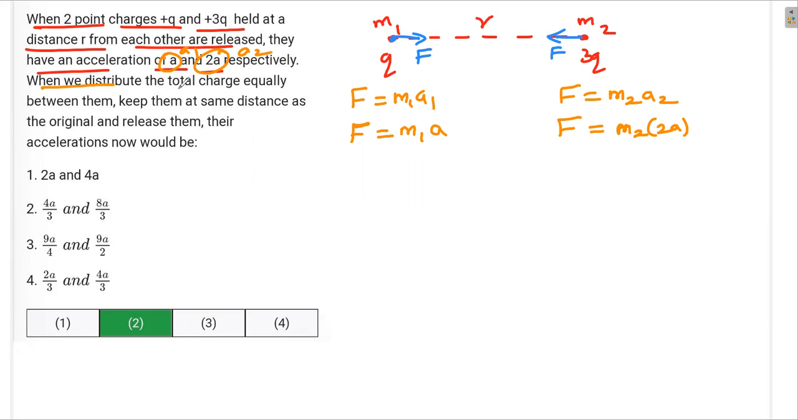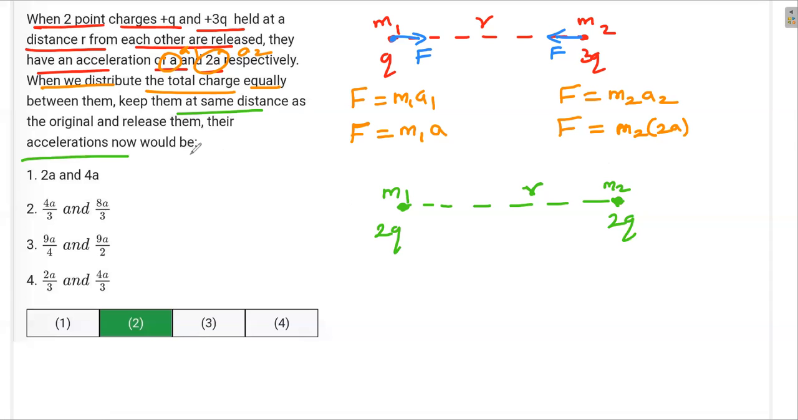Let's see, when we distribute the total charge equally, the total charge is Q plus 3Q, 4Q. If you distribute it equally, that means 2Q to each. Fine, keep them at the same distance. So now I have two charges, 2Q and 2Q, kept at the same distance. And here I'm going to assume mass doesn't change with charge. Charge can be varied without a big difference in mass. We can just rub something, bring them in contact. So the charge can change without a considerable change in mass. I'm going to assume that because only electrons are exchanged, the mass change is negligible.